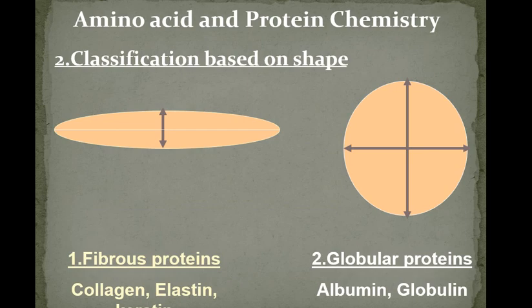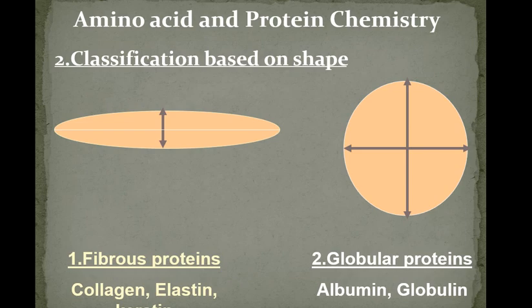Now there is another classification of proteins based on shape. So based on the shape of the protein, proteins are classified into fibrous proteins and globular proteins. Now fibrous proteins, we have examples: collagen, elastin, keratin. Why are these called fibrous proteins? Because the length is more than the width. So they are lengthwise more, and they look like a thread-like structure.